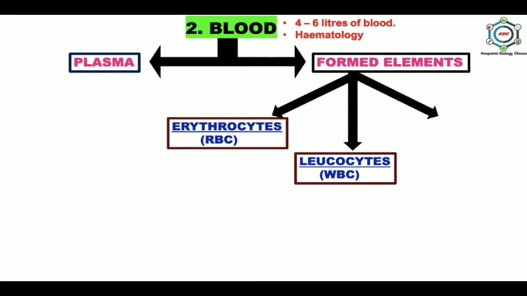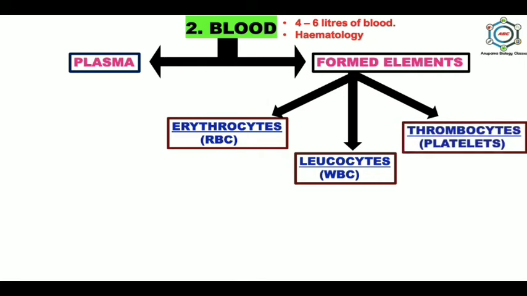And the third is platelets, that means thrombocytes, which are 2,50,000 per cubic millimeter of blood present in every human being. They are non-nucleated. At the site of injury, platelets release platelet factor or thromboplastin that helps in blood clotting.